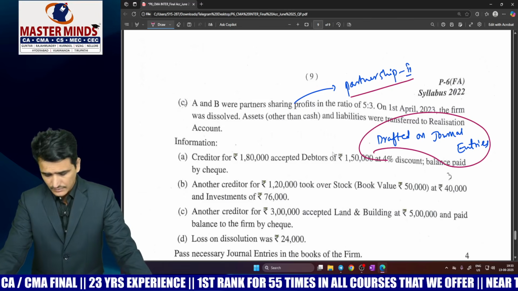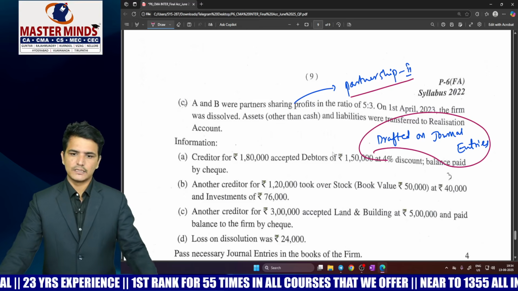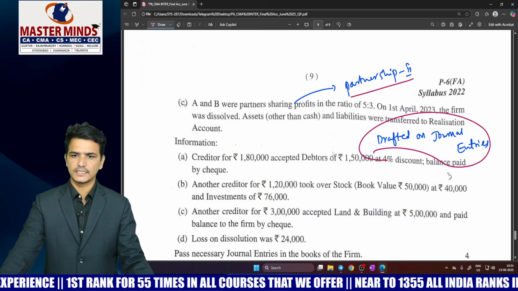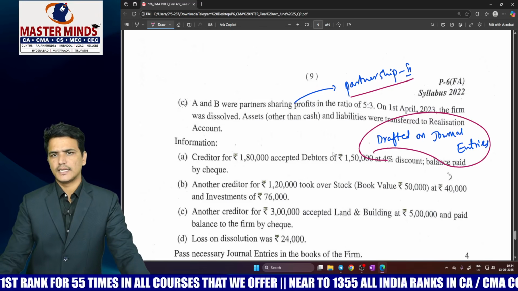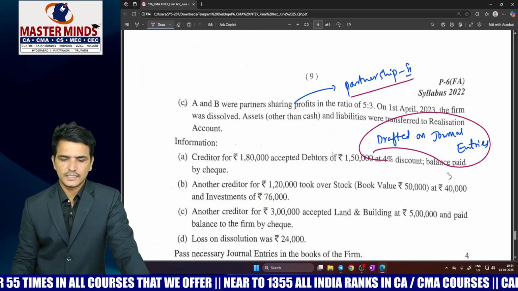So finally what I can say is, those students who have some conceptual clarity will be able to answer this paper very easily. But those students who are going to mug up the problems will face some difficulty in answering these kinds of question papers.